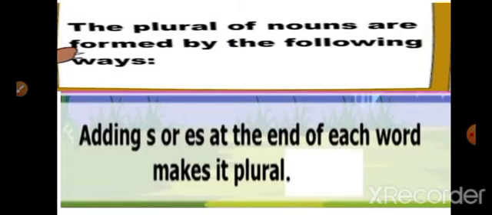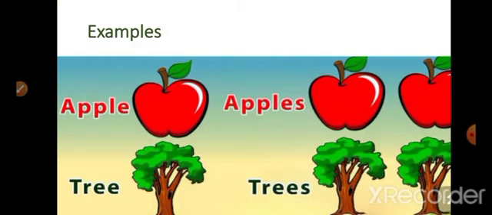The plural of nouns are formed by the following ways. When we change a singular noun to a plural noun, we generally add s or es. Like apple, you can see apples. Tree, trees.